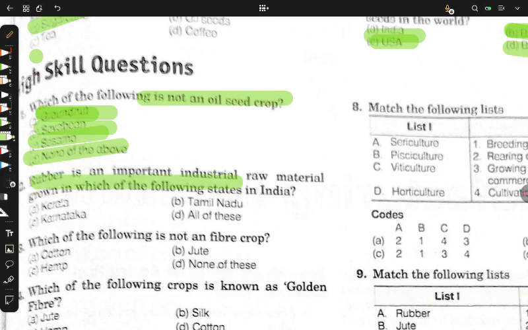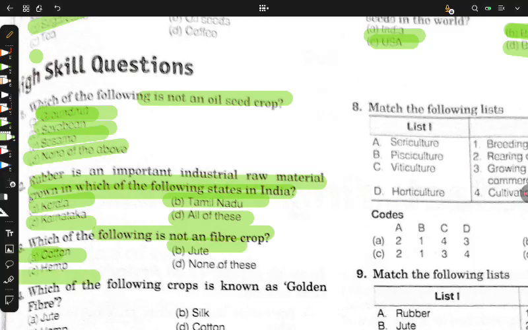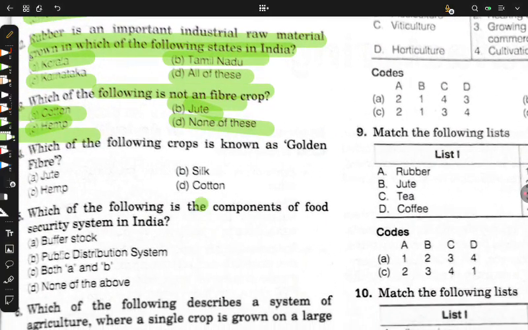Rubber is an important industrial raw material grown in which of the following states in India? So remember this: Kerala, Karnataka, Tamil Nadu. All of these. The answer will be all of these. Which of the following is not a fiber crop? Let's see: cotton, jute, hemp. Cotton is a fiber crop, no doubt. Jute is a fiber crop, no doubt. Hemp is a fiber crop, no doubt. It is one of the four crops that we have discussed. Therefore, it is none of these. The following is known as the golden fiber.